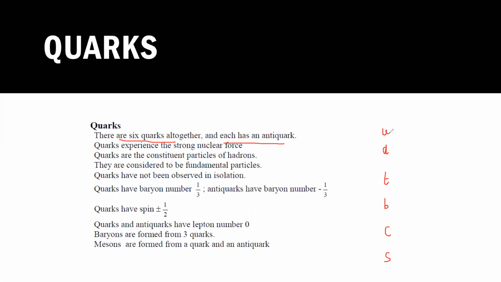It's easy to remember the charges as well. All the positive ones, like up, top, and charm, have a charge of plus 2/3. And all the negative ones, like down, bottom, and strange, have a charge of minus 1/3.